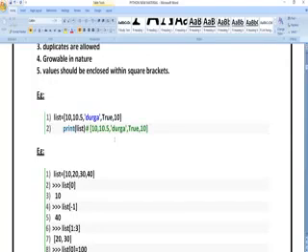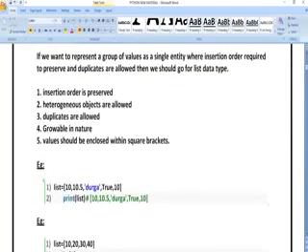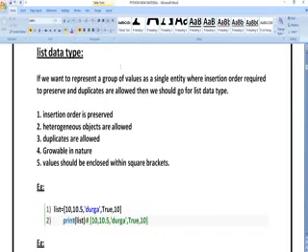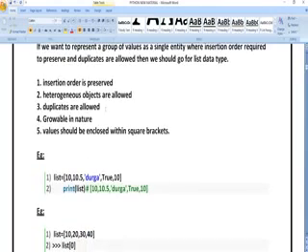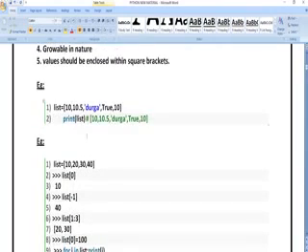Next is the way we define a list. A list is actually a data structure. Whatever variables you want to store, you store them in that particular data structure. You can declare multiple variables in a particular list. While defining a list, you give a name for the list, like Srinivas, a, b, c. Here I have given the name of the list as list only. In the list you can define different types of variables like int, char, float, string, whatever you want. Here you can see I have defined 10, 10.5, Durga, true, 10.